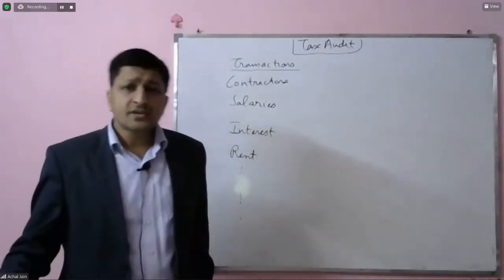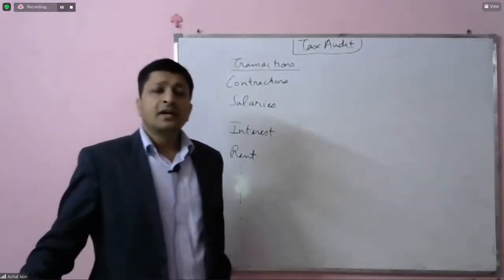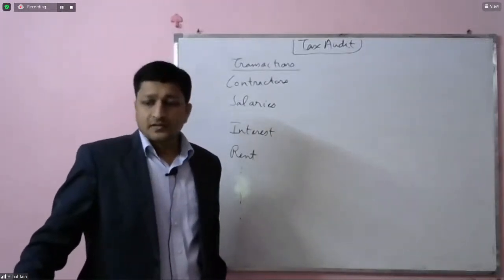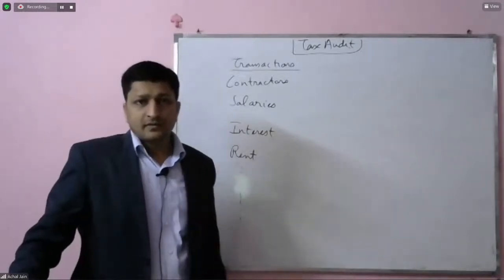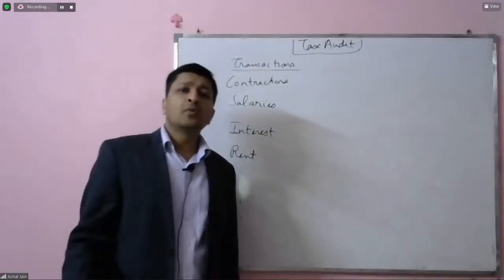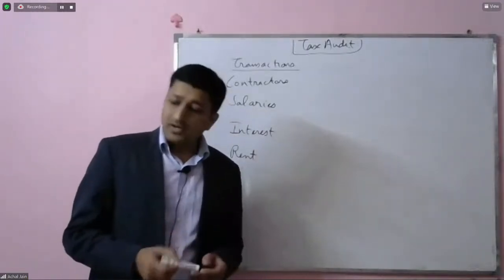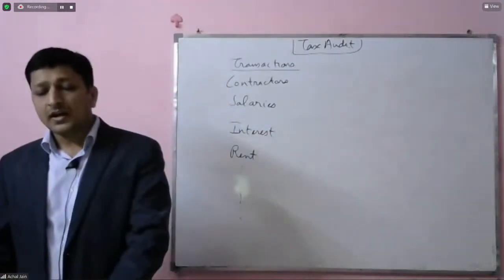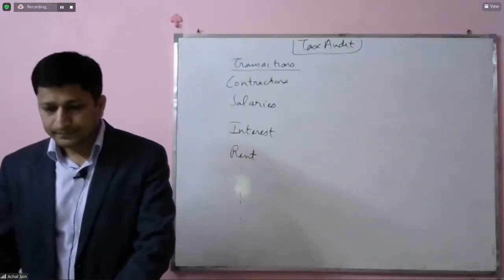On all of these transactions, tax is required to be deducted when the payment is made. I'm just hoping that you would be knowing about the provisions of TDS, so I'm not getting into the details around the provisions of TDS.